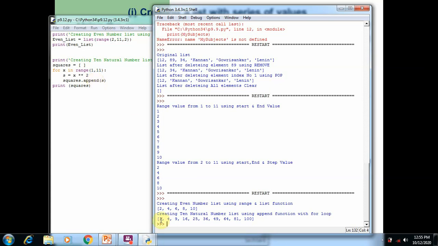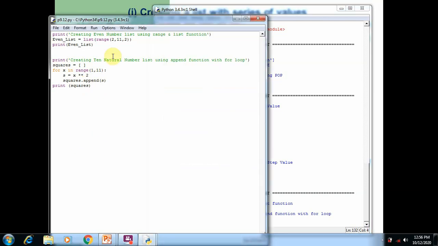So here you can see the first value is 1, the second value is 4, because the second value of x is 2, so 2 power 2 is 4. Then the third element is 3, so 3 power 2 is 9. Fourth element 4 power 2 is 16, 5 power 2 is 25. In the same way, all the square values of the natural numbers are calculated, and by using the append function they are added to squares, and finally we print the list value on the screen. So here we can use the range and list function in the Python program.